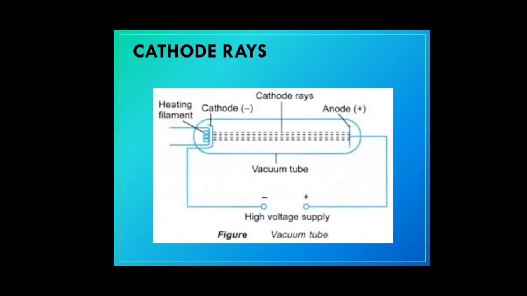The gas which is present in the discharge tube does not generally carry current. But once the pressure is lowered and a very high voltage is given, at that time the gas separates into positive ions and negative ions, that is electrons, and the electrons start moving from the cathode to the anode. So in this way a gas can carry current only under a very high voltage and very, very low pressure.